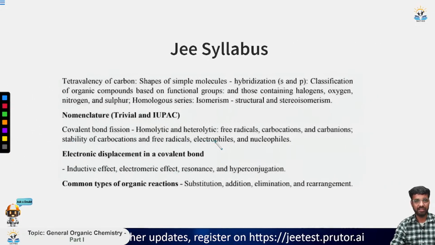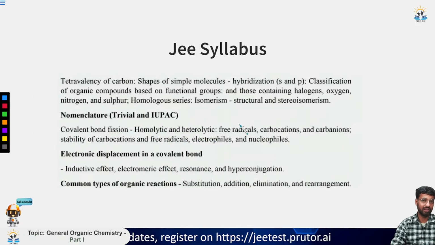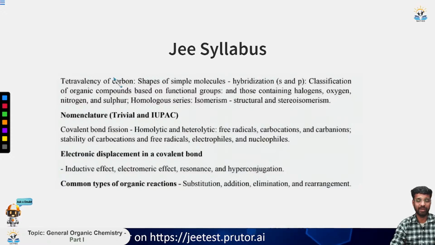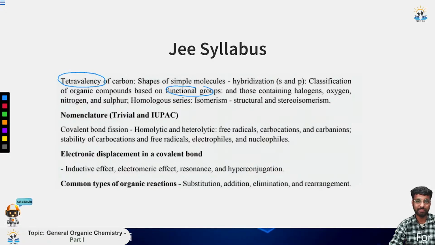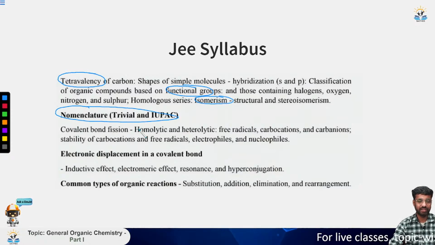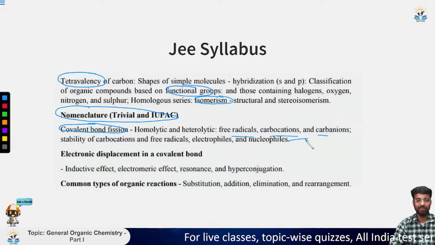So let us first see the JEE syllabus that is given by the NTA. If we bifurcate it into simpler or broader terms, first we have tetravalency and the structure. Second we have the functional groups. Third we have isomerism. Then comes the nomenclature. Then comes the reactive intermediates, which are formed from the fission of bonds, which include radicals, carbocations, carbanions, and their stability.